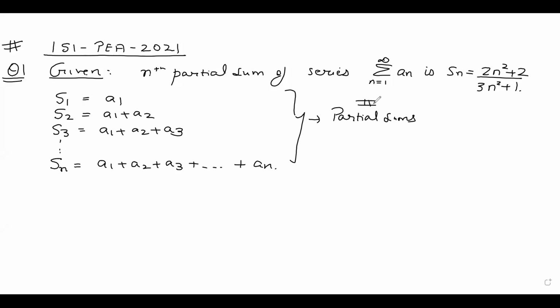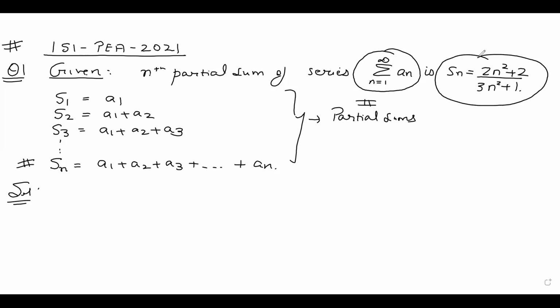And what do we need to find out? We need to find out summation as n goes on from 1 to infinity an, where we are given that Sn is equal to 2n square plus 1 upon 3n square plus 1. So in general, I can write summation as i goes on from 1 to infinity ai as A1 plus A2 plus dot dot dot.